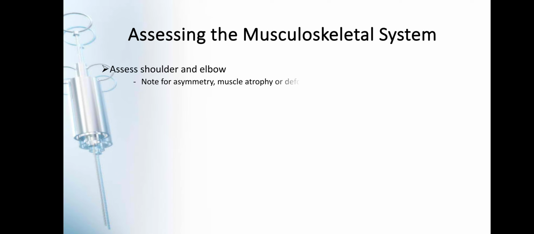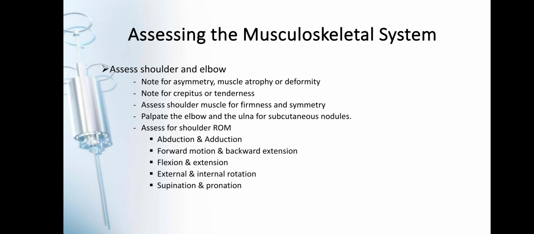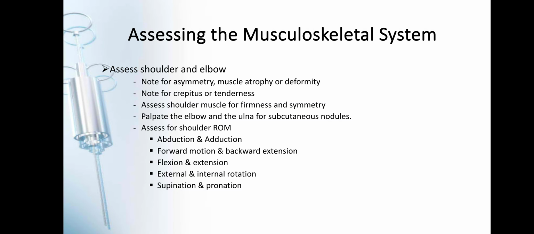Okay? And then to assess the shoulder and elbow, so note for asymmetry, muscle atrophy or deformity. Note for crepitus or tenderness. Assess shoulder muscle for firmness and symmetry. Palpate the elbow and the ulna for subcutaneous nodules and assess the shoulder ROM.